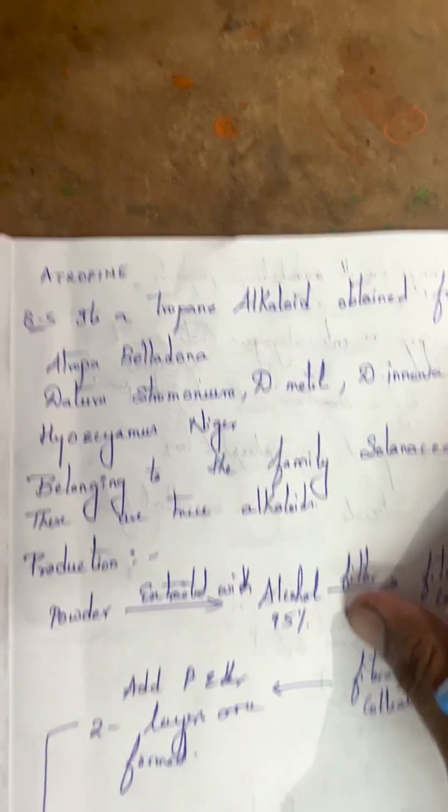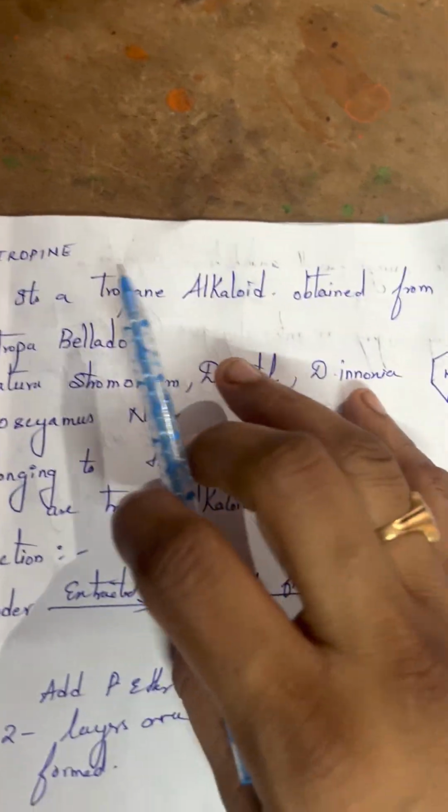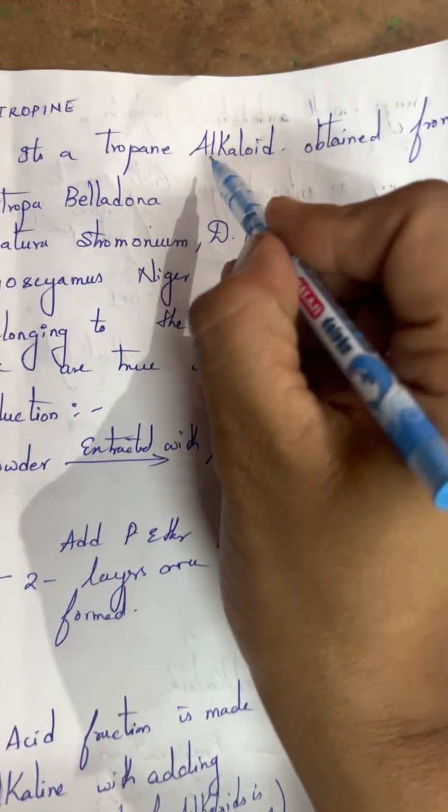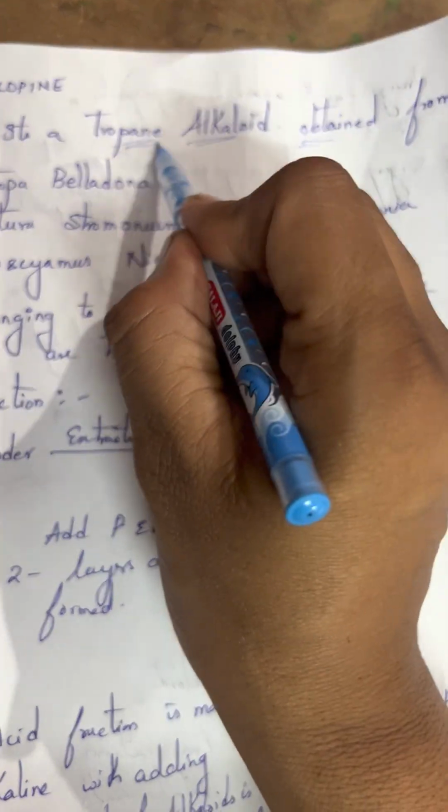So our next topic is atropine. It's a very easy topic. Firstly, from where do we get atropine? Biological source. It is a tropane alkaloid, so it comes under the category of tropane alkaloids.